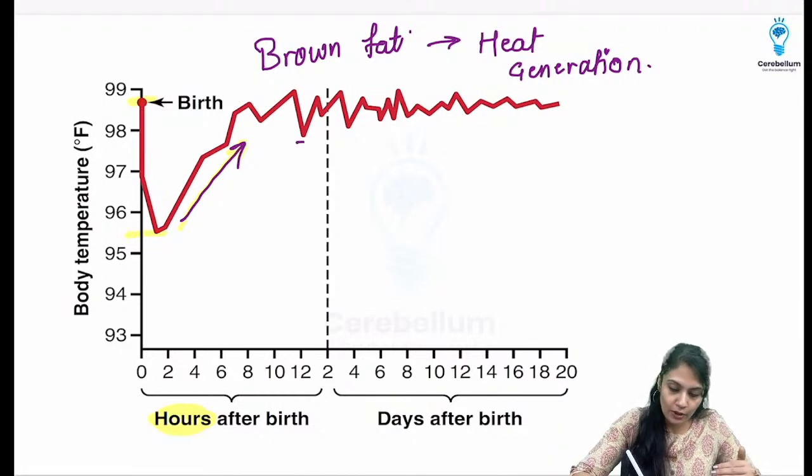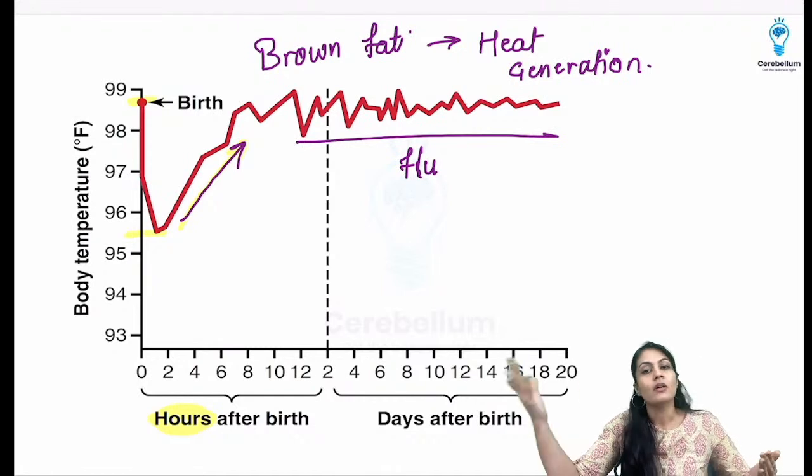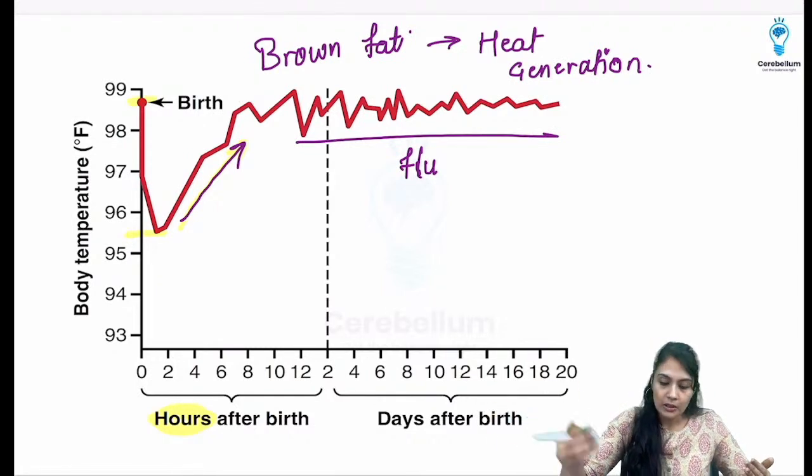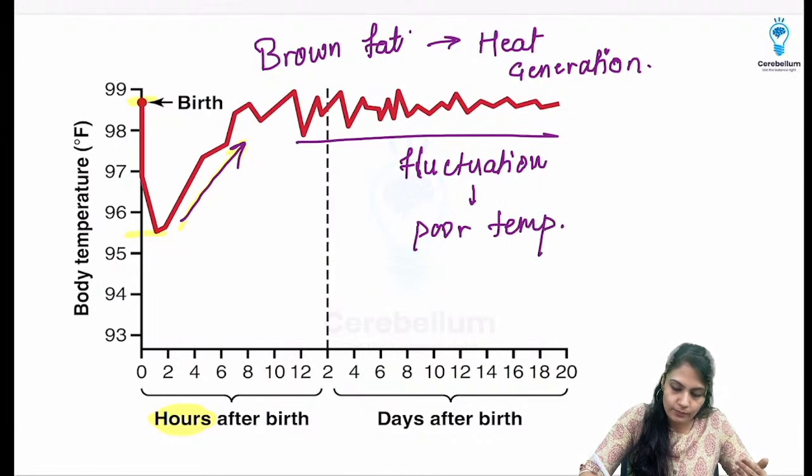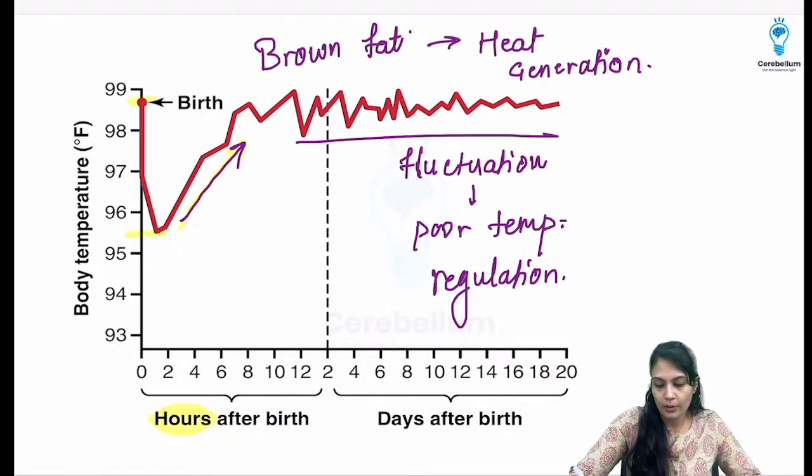You can see a lot of fluctuation in the temperature, right? Even days after the birth, they do have fluctuations in the temperature. Why? Because of poor temperature regulation.